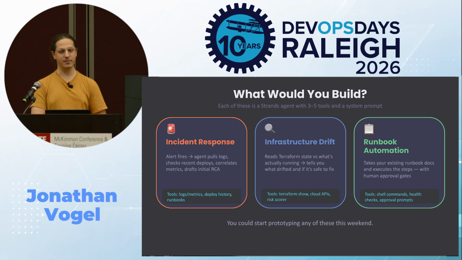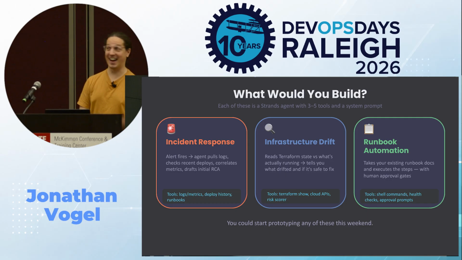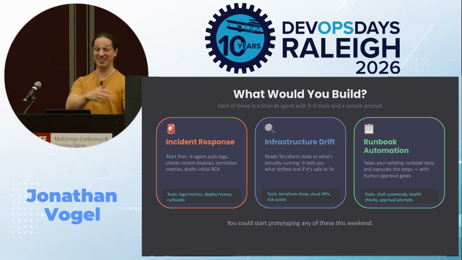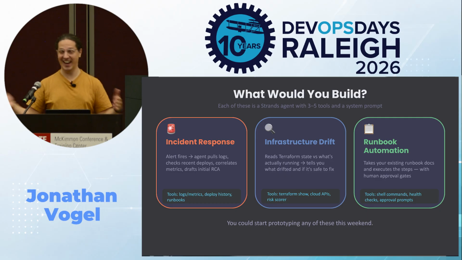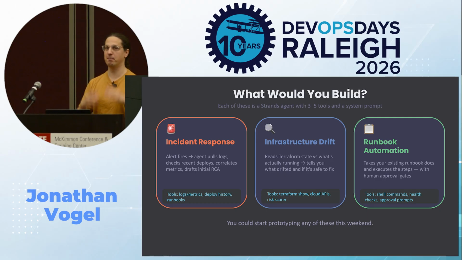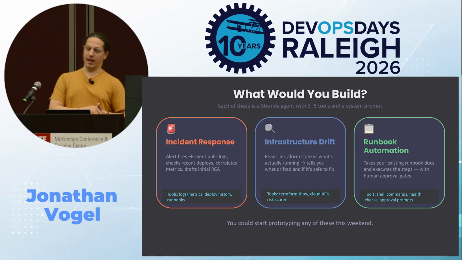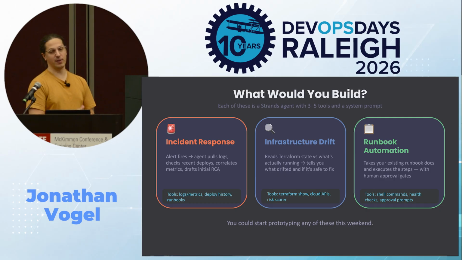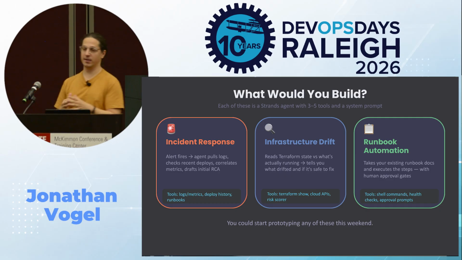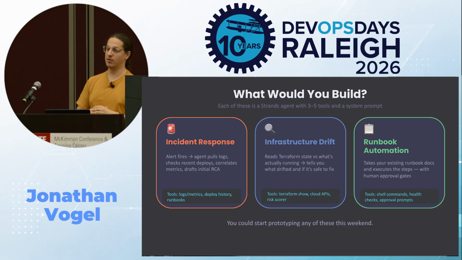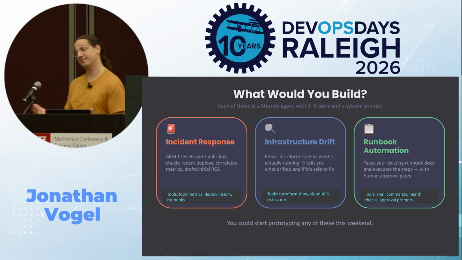Infrastructure drift. Another topic that came up at that dinner, right? Terraform says one thing and then some folks are doing some other things, right? And I know that there are tools out there to do this, but imagine if you wanted to build your own thing. An agent reads a state file, compares it against reality, tells you what drifted, whether it's safe or not to fix. No more quarterly drift audits that we know actually don't happen.